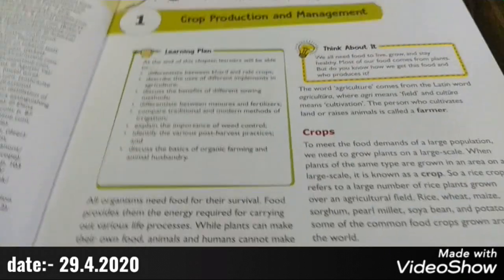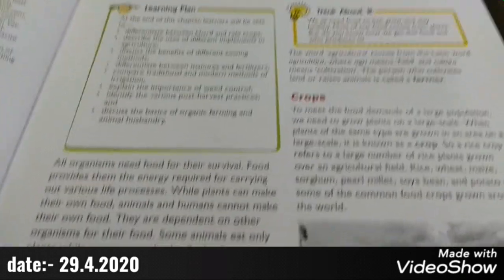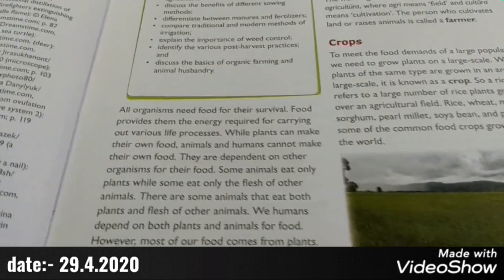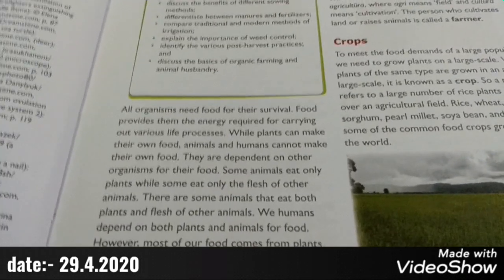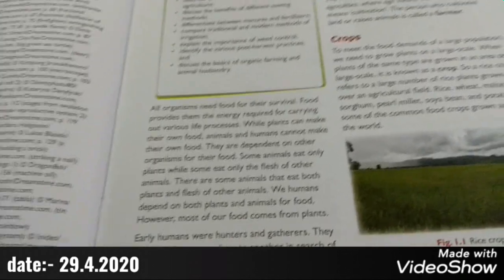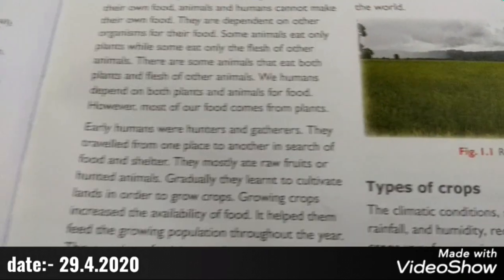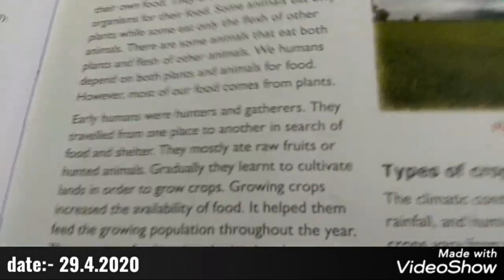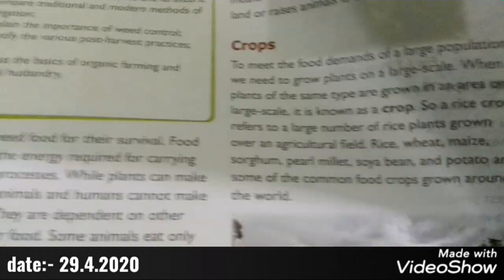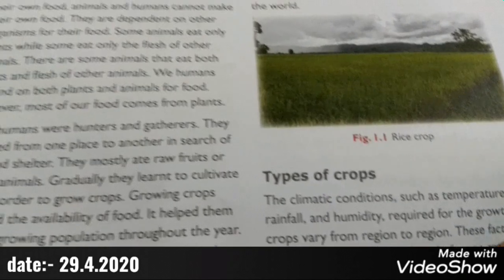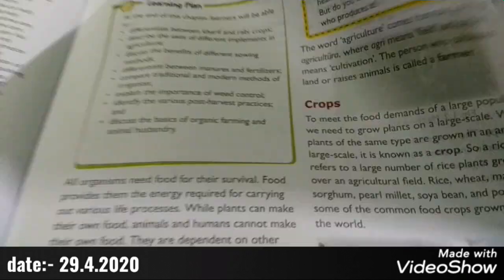So this was some introduction to crop production and management. We have learned how animals and human beings are dependent directly or indirectly on plants for their food, and how humans started cultivating the land for crops and watering crops. And next is types of crops, and this we will see in the next class. Thank you.